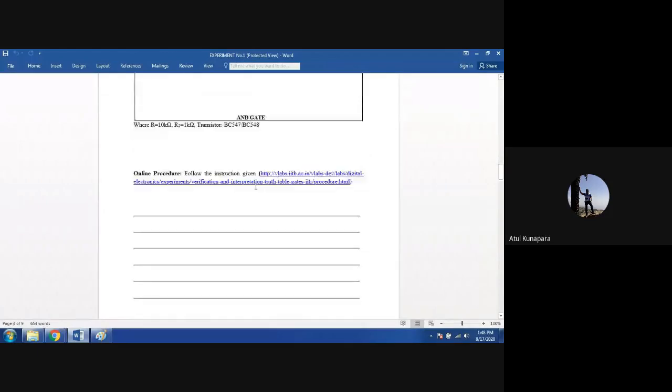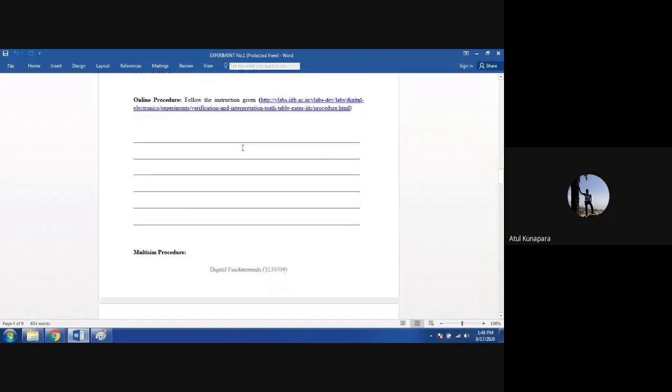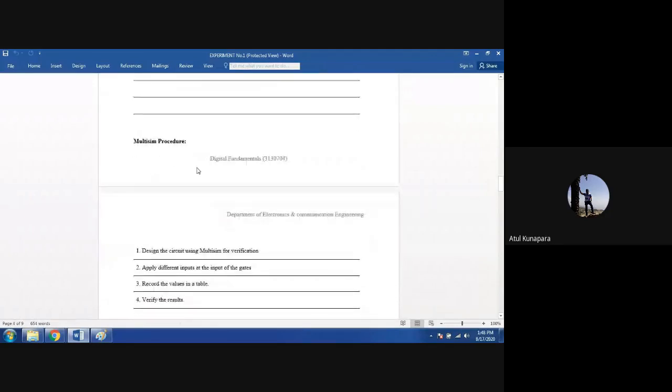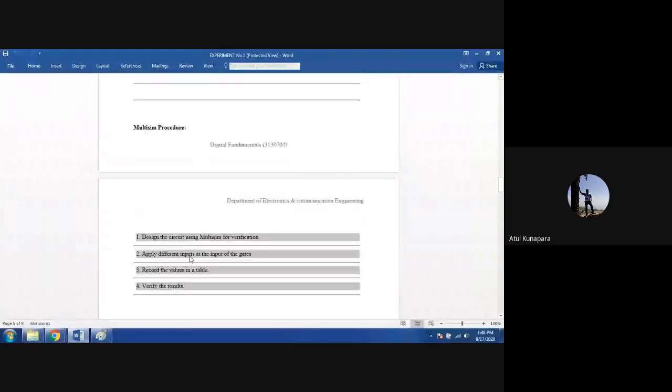And then after here, you have to mention the online procedures of the virtual lab. You need to write down what is the procedure to check out and perform this logic gate on that virtual lab. And here the Multisim procedure. If you are performing this experiment using Multisim, then what is the procedure you have to do here? But right now you are not going to do this. You ignore this Multisim procedure, because you are only going to do the virtual lab online. So you have to write down here step by step.